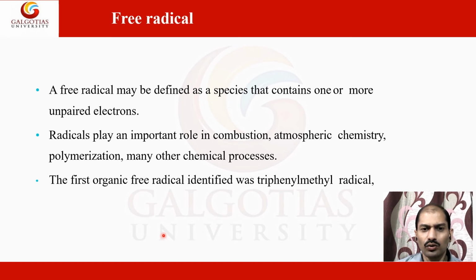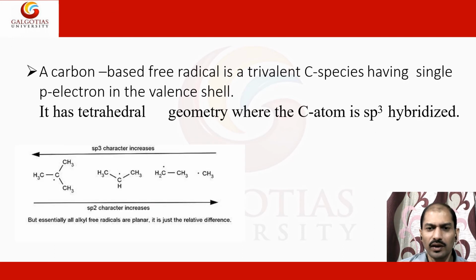There are a number of other reactions you can check. Here a carbon-based free radical is a trivalent carbon species having a p electron in the valence shell. Here you can see these are the species which are free radicals. Here you can see a trimethyl group in this compound. So this is the free radical. This is formed by photolysis in general, and there are many other methods by which it can be formed. Here is another species.